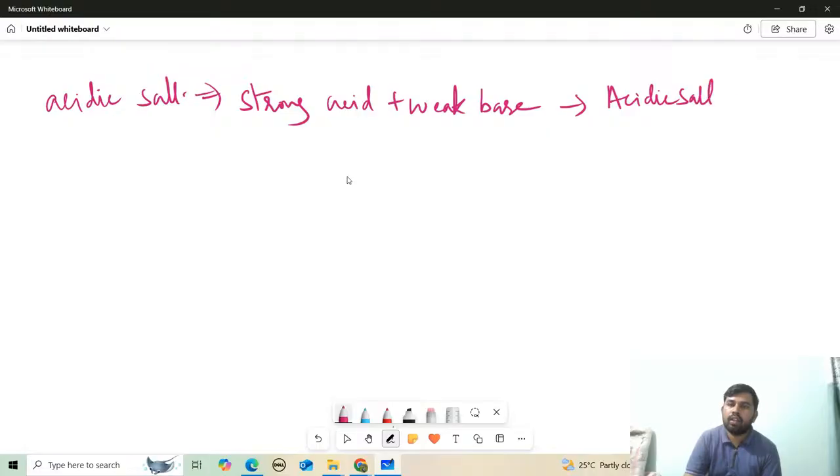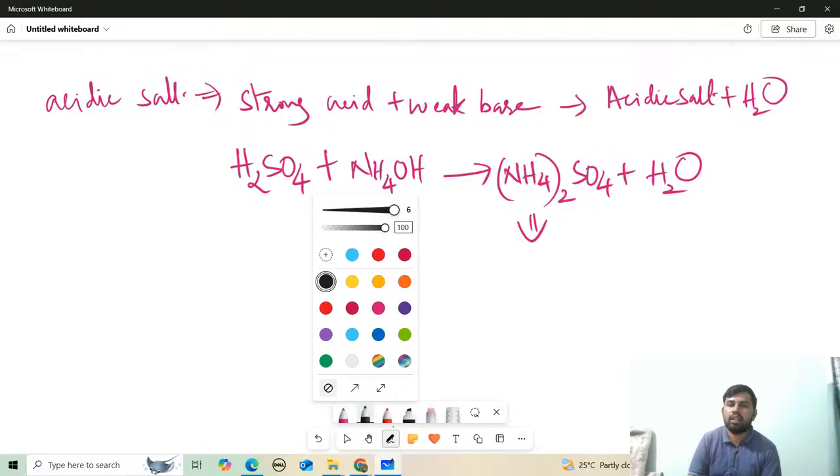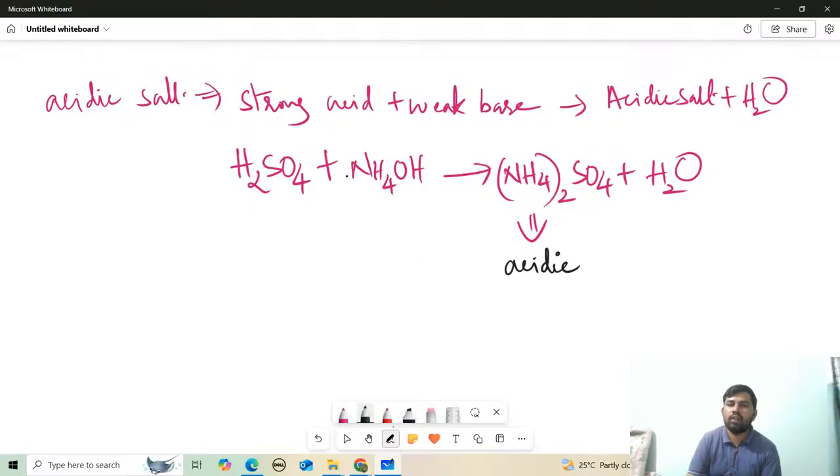Acidic salt plus H2O. For example, take a strong acid, H2SO4, called the king of acids, plus a weak base. As we discussed, ammonium hydroxide is a weak base. What happens here? We get ammonium sulfate, (NH4)2SO4, with valence 2, plus H2O. So what is the nature of this one? This is an acidic salt. Why? Because the acid radical is strong here, so you can say strong acid.